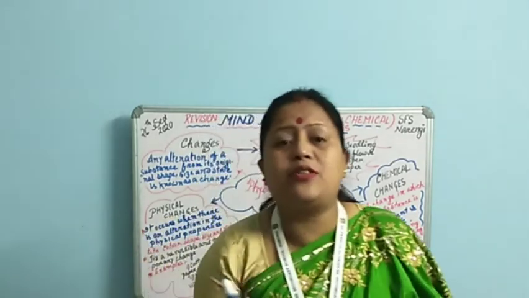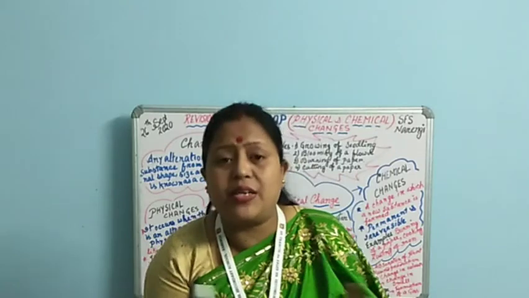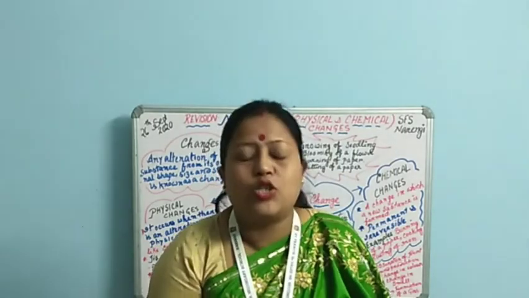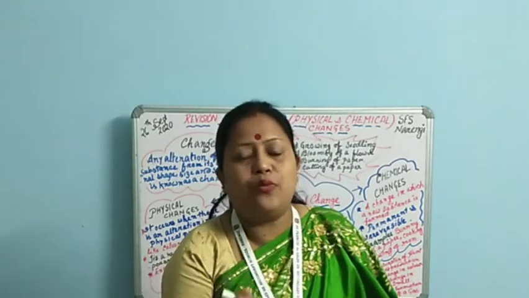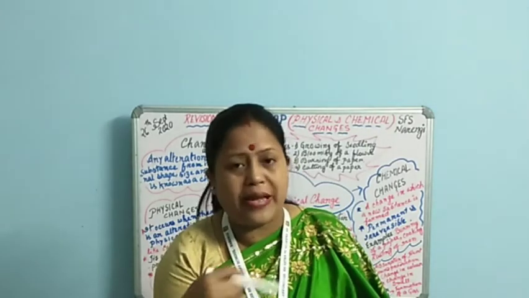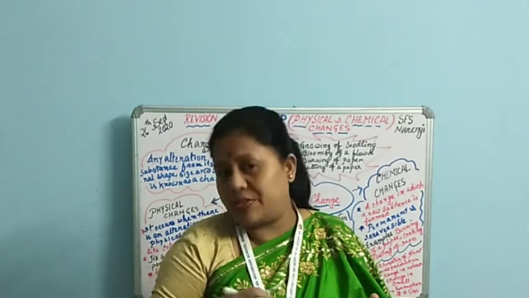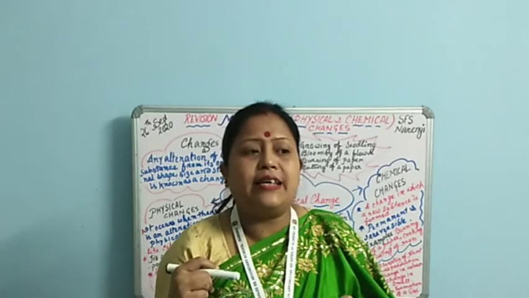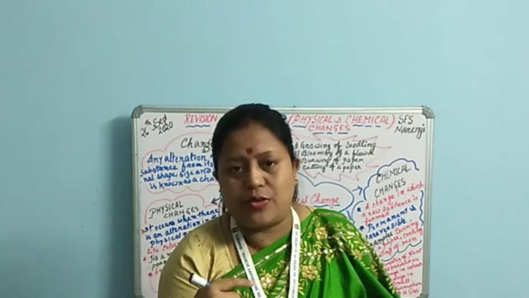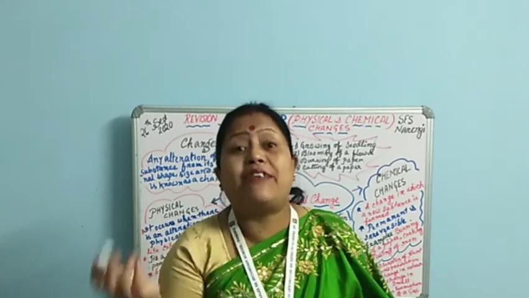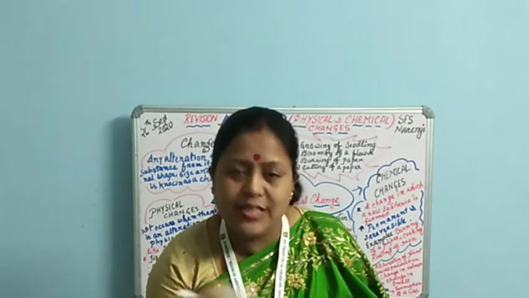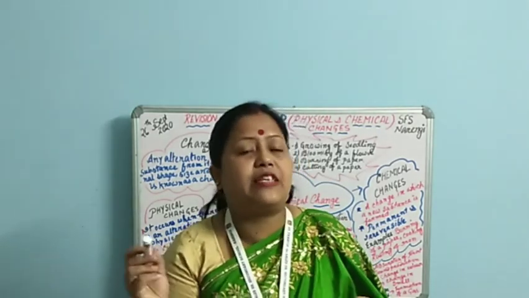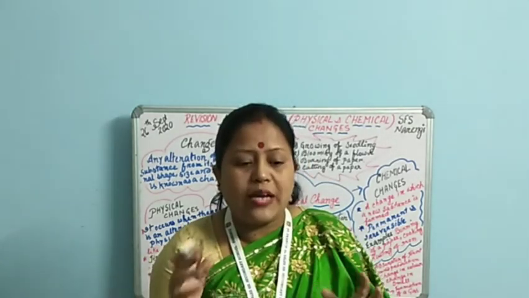The iron material can be prevented from rusting, and there are two different methods. Either we can paint the iron, and then there is one more process called galvanization, which also helps in preventing rusting.